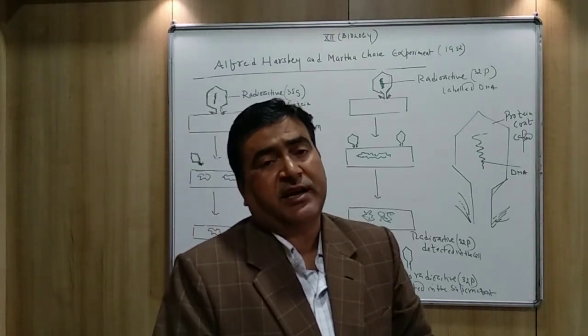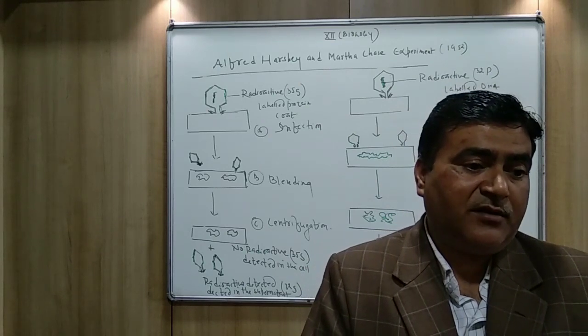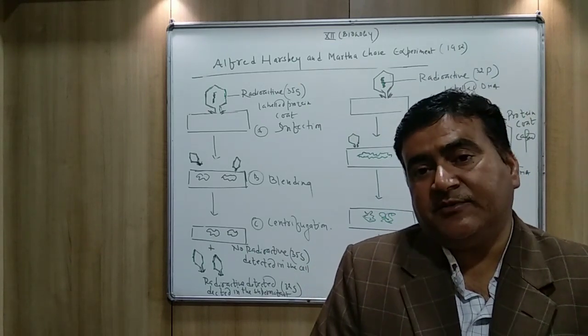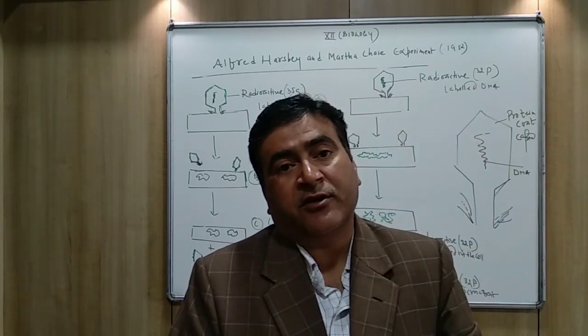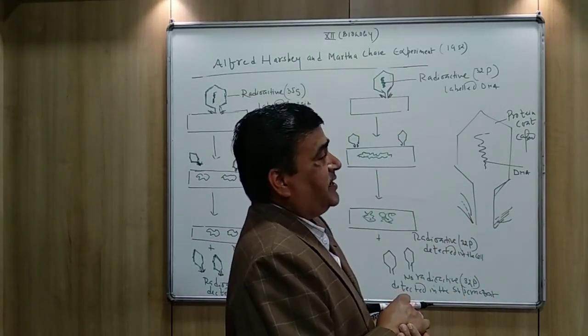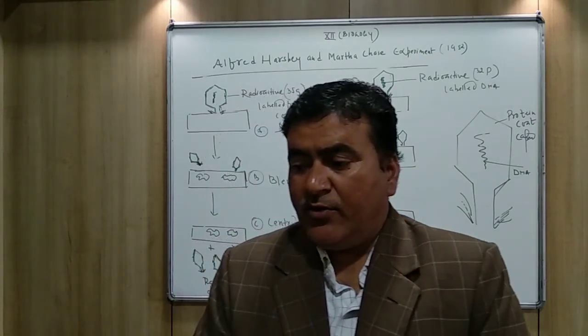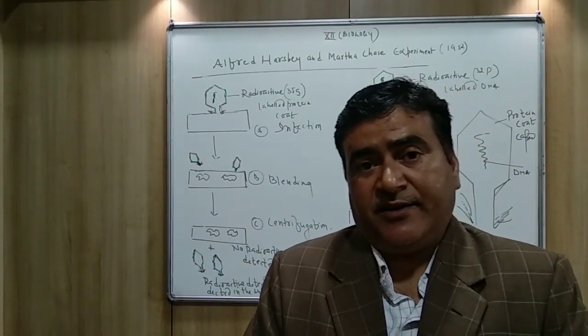Now there is a question: why did they use 35 sulfur, this radioactive substance, in one medium, while in another one they used 32 phosphorus? What was the reason behind it?